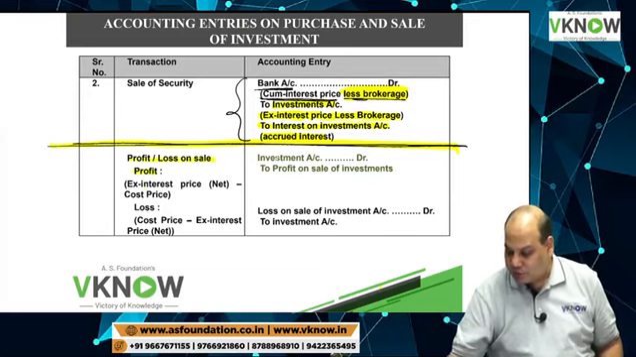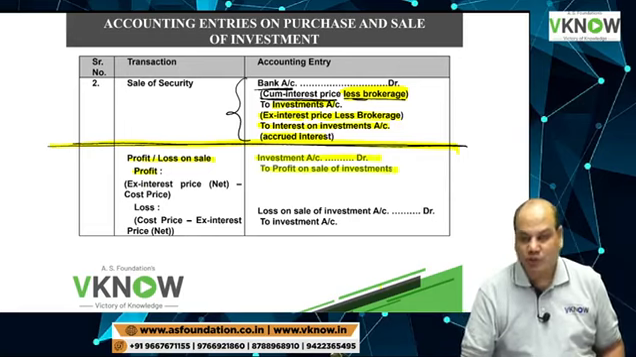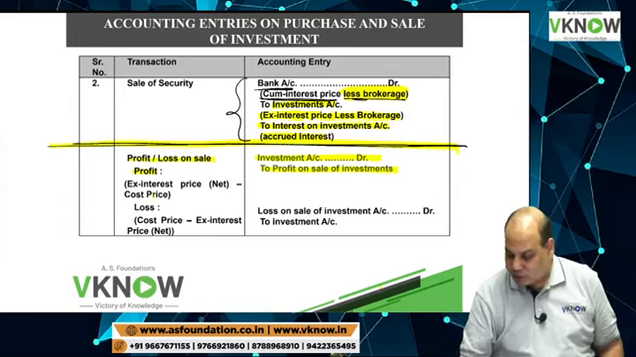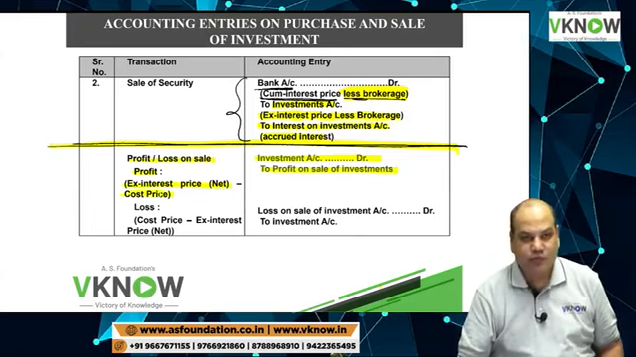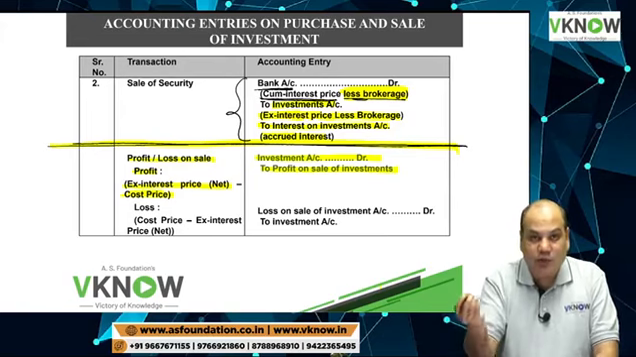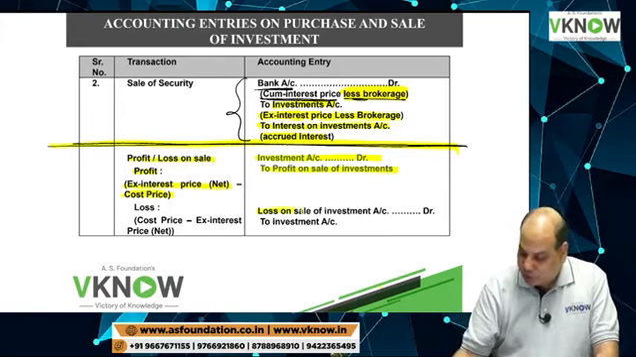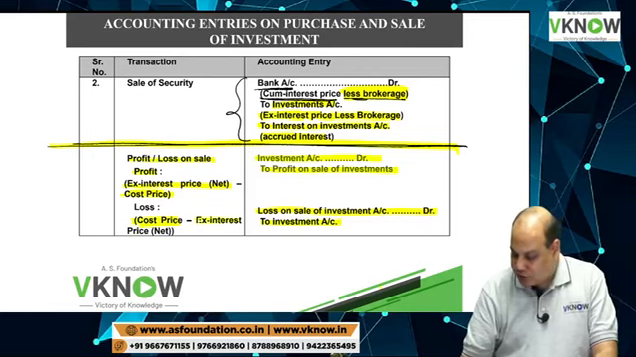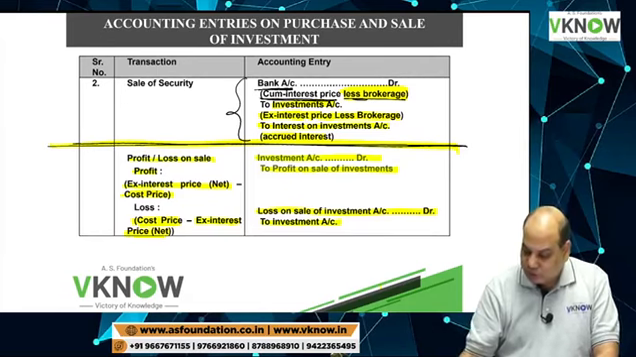If there is profit, you will write investment account debit to profit on sale of investment, and the amount is equal to ex-interest price minus cost price. That is where your selling price is more than the cost price. Sometimes there can be loss also. Entry for loss: loss on sale of investment account debit to investment account, if your cost price is more than the ex-interest price. When we solve the problem, you will see the calculation also.